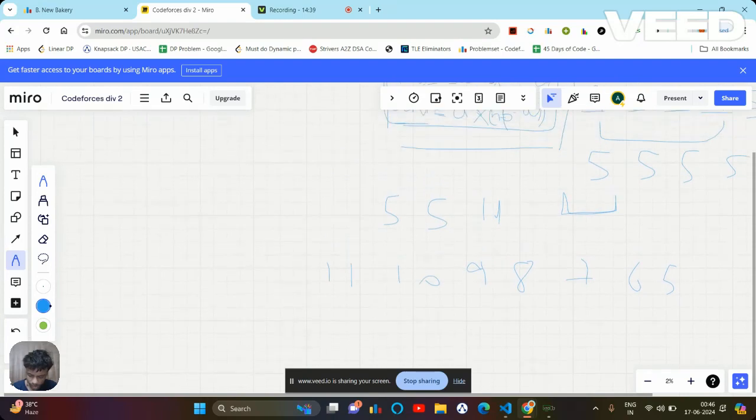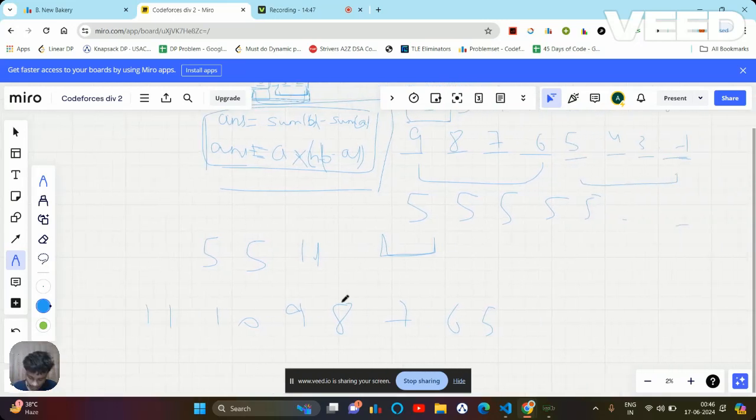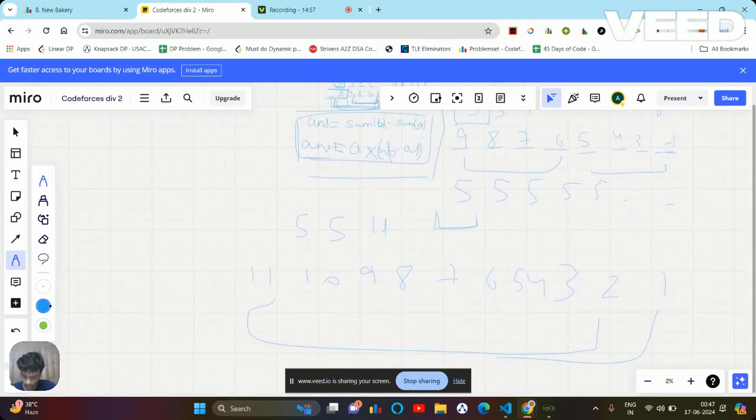So if I use the calculation from above, I am taking sum of b minus sum of a. This means, let's say 3, 2, 1, 4. Sum of b means sum from 1 to 11, and sum of a means sum from 1 to 5.